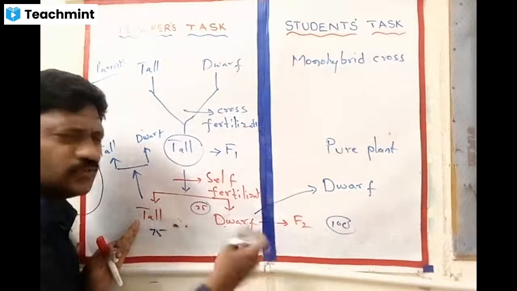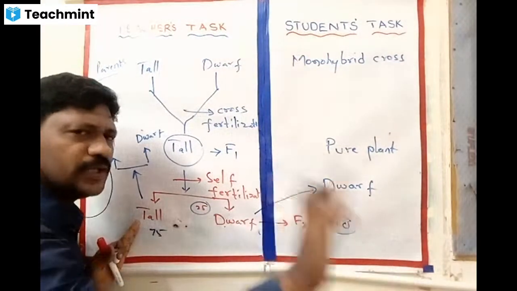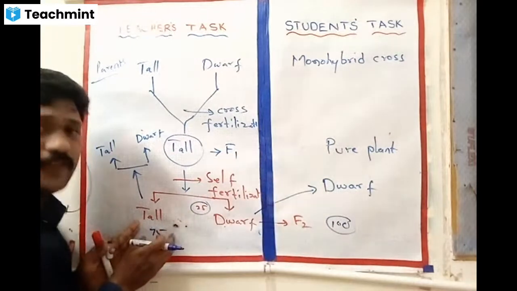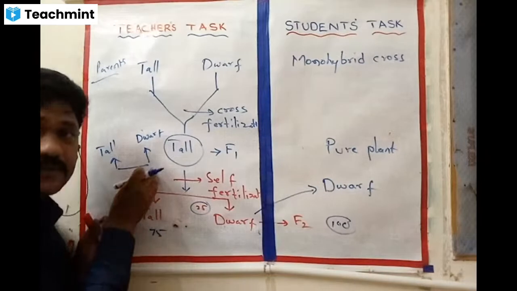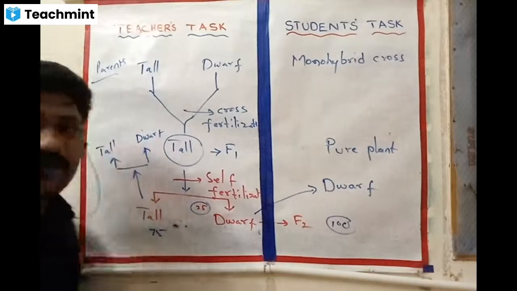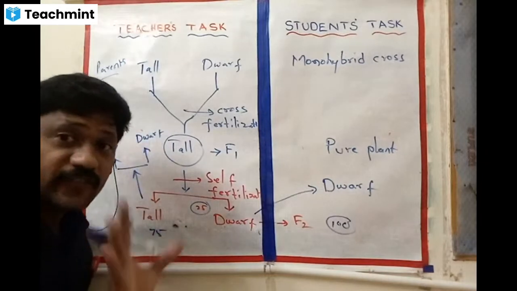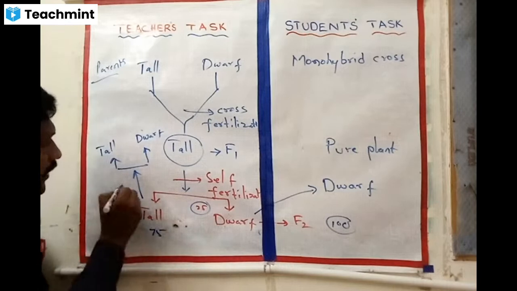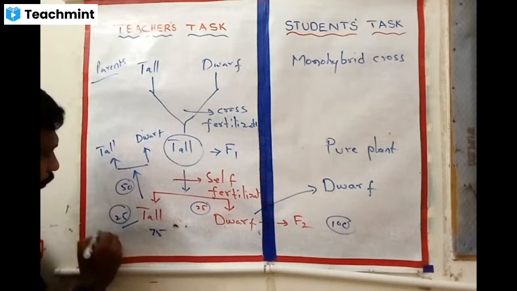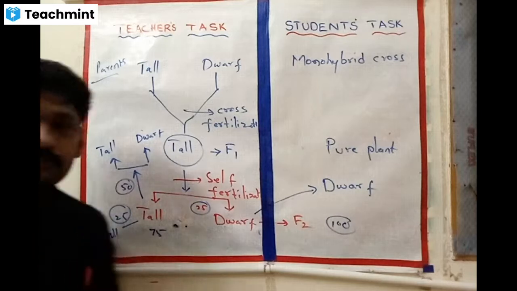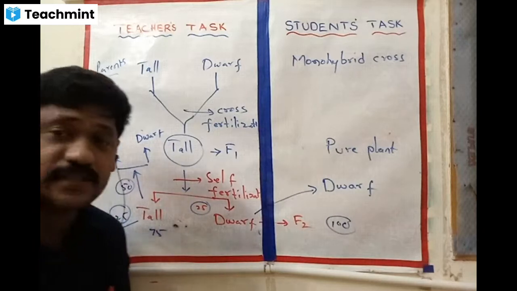This 25, there is no problem, they keep producing only dwarf. In the 75, 50 plants are producing tall and dwarf. Remaining 25, they are producing only tall. This is the logic you need to understand.